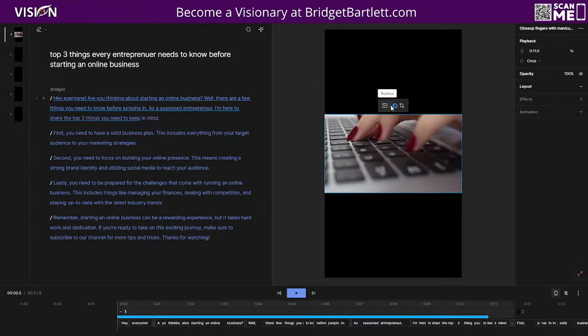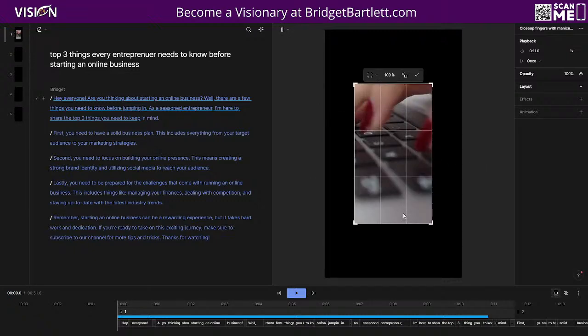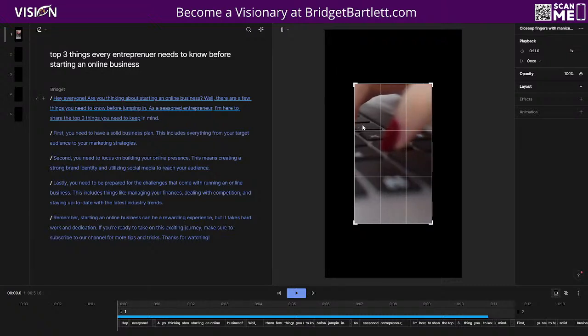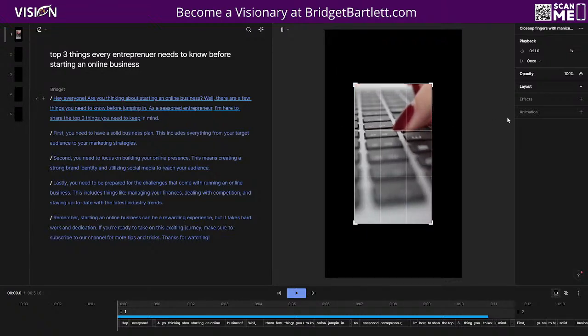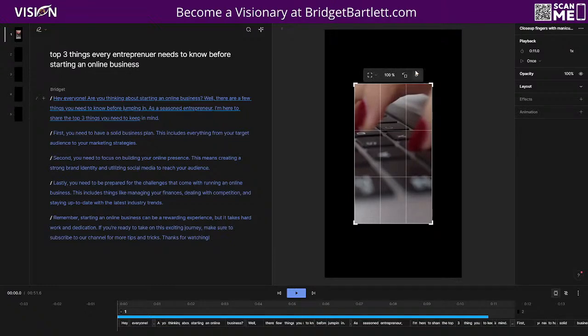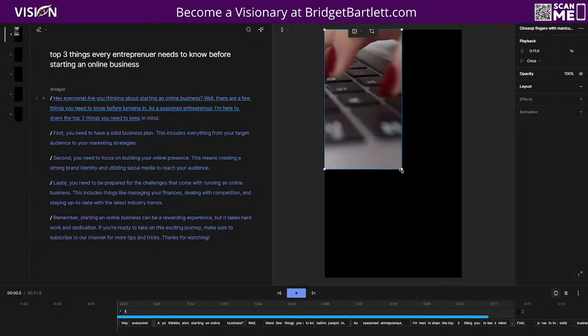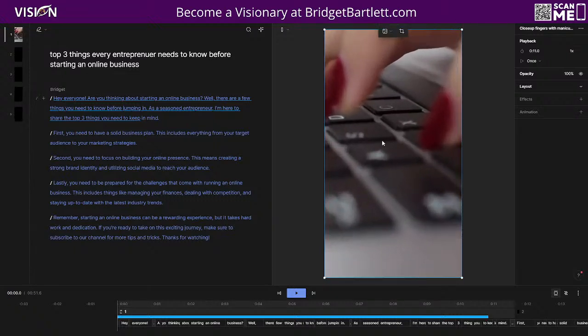Now you can crop this and then click here and then choose portrait, the portrait ratio. You can move this around to get the exact part of the video that you want to use. And once you've done that there, you can just click the little check mark there and then move this here to the portrait. Now, again, you could definitely choose better videos than this. I just don't want to take all of your time in this training to search through for the perfect video, but you'll see here exactly what it looks like, and then you'll be able to decide how it looks and if that's the look that you're going for.